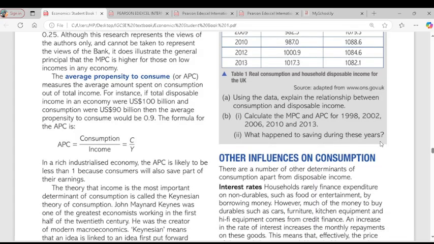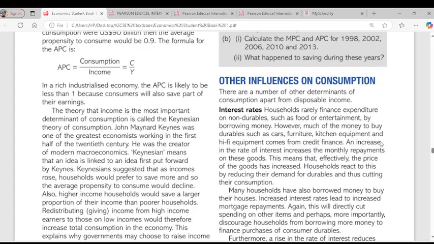So then we have the Keynesian theory. I wrote here that the Keynesian theory of consumption states that income is the most important determinant of consumption. They believe we won't talk about consumption without income. According to the Keynesians, as income grows, households would prefer to save more, which means the APC will decline. As your income level increases, you tend to save more, so your average propensity to consume would decline.